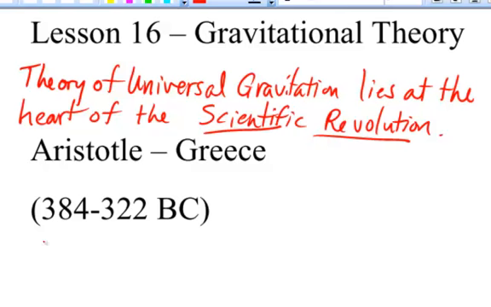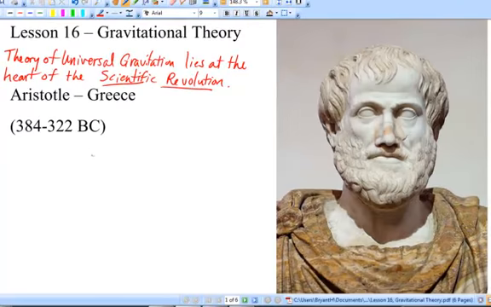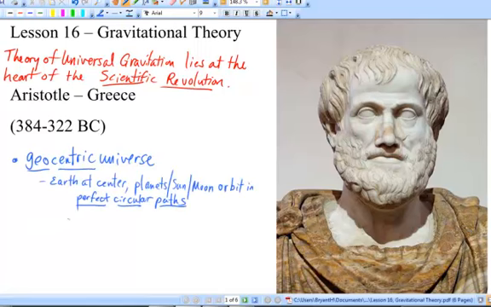For us, the story begins with Aristotle in ancient Greece. Aristotle argued that the Earth must be the center of the universe, something that we have come to call a geocentric point of view. Geo meaning Earth and centric meaning center. A geocentric universe places the Earth at the center with all other heavenly bodies orbiting the Earth in perfect circular paths. Why circular? Well, of course, circles are perfect geometrical patterns according to Aristotle, and objects in the celestial realm are perfect.